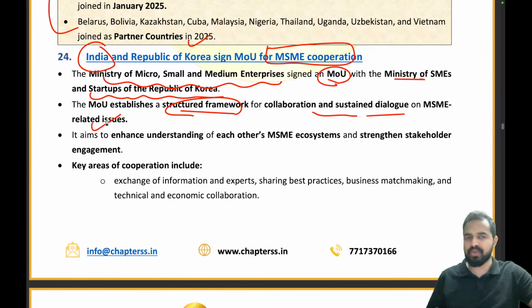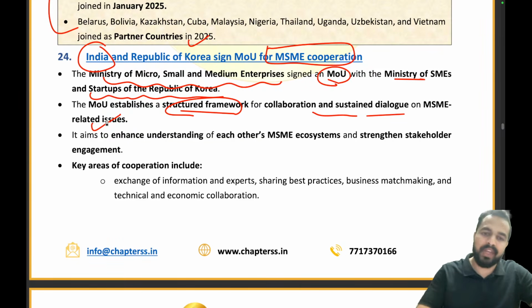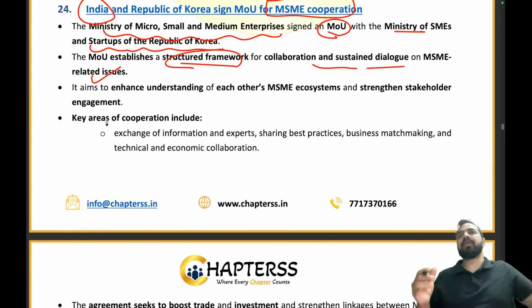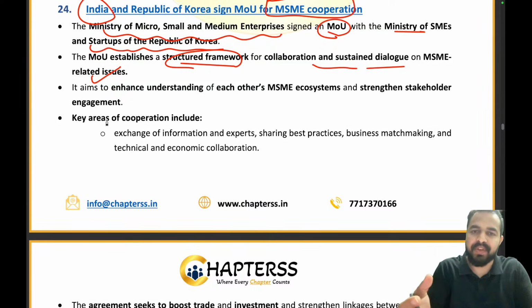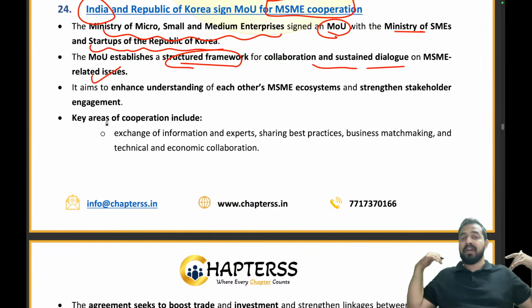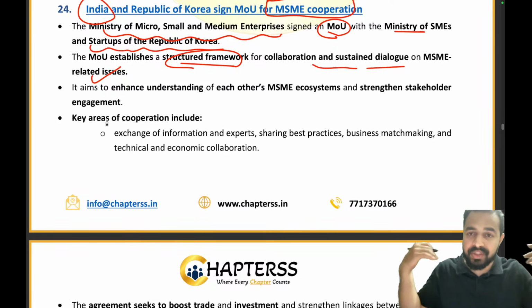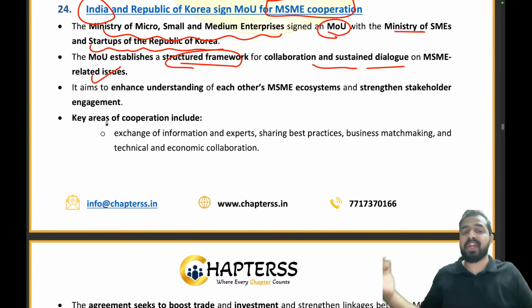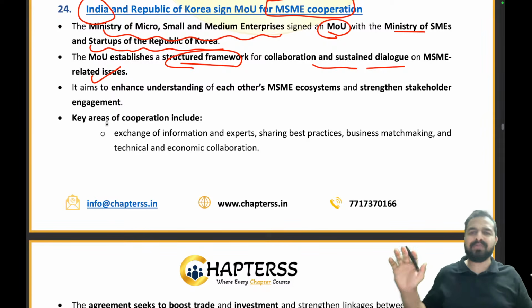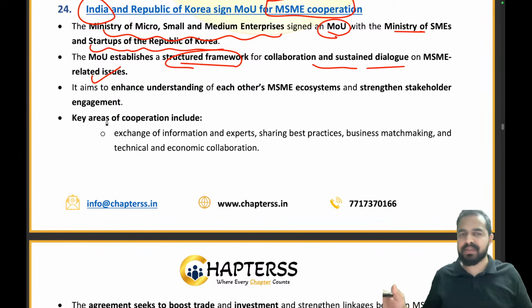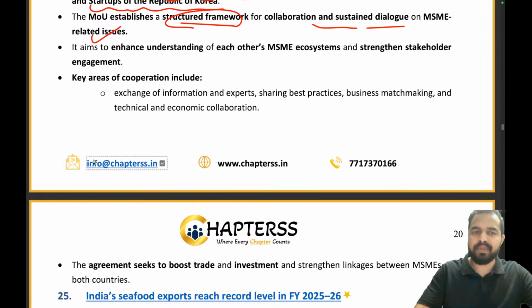So whatever issues the MSMEs are facing, they will be collaborating and having a sustained dialogue on the same. They will be understanding what problem your MSME is facing, what problem my MSME is facing, what exactly this ecosystem is all about, and how we can strengthen the stakeholder engagement more. So that is what the key proposals are as a part of this particular MOU. Clear?